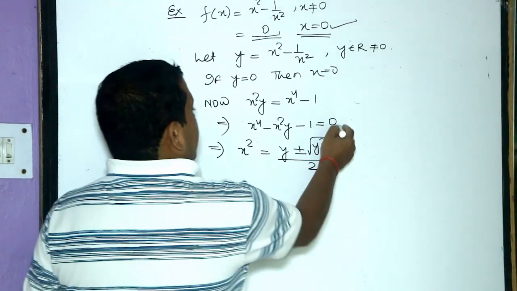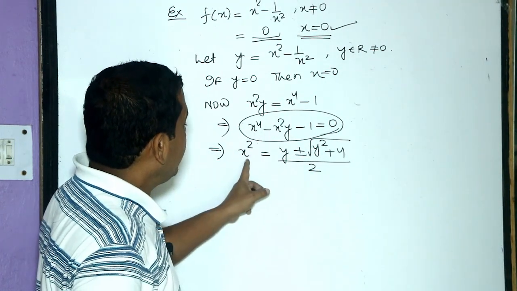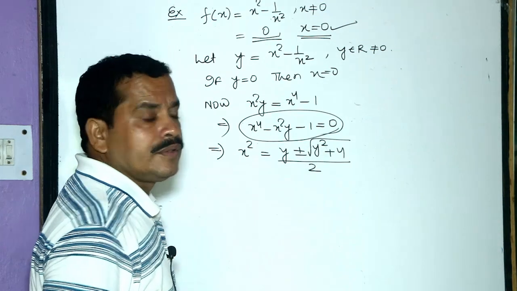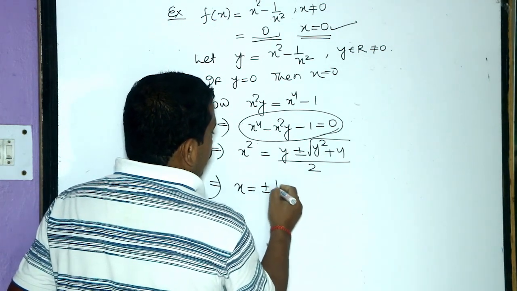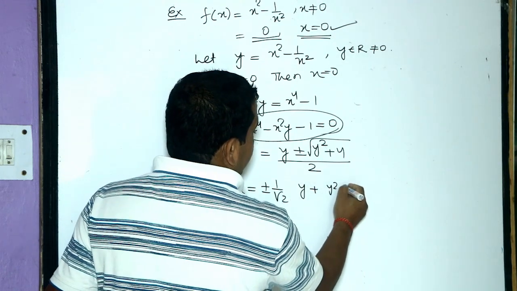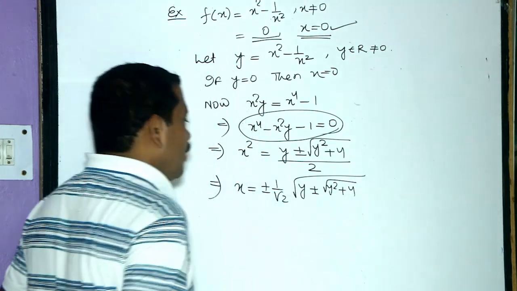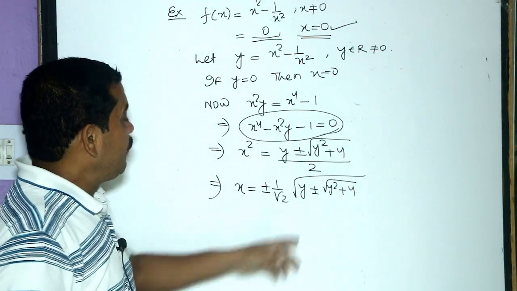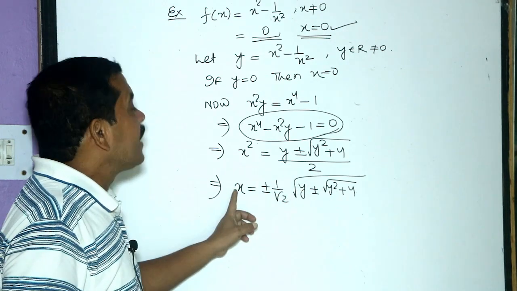This is a quadratic equation in x square. So solving this using the formula with 2a meaning 2, we get x square equals y plus or minus the root of y square plus 4, over 2. This implies x equals plus or minus 1 by root 2 times the root of y plus the root of y square plus 4. Now for every y, for every real number, we can find x in R.